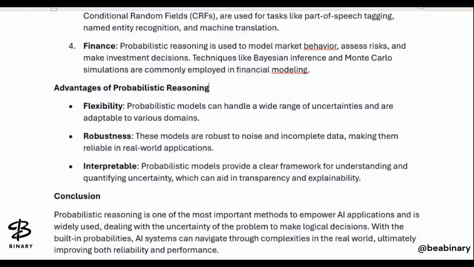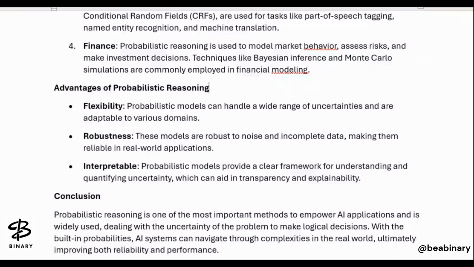Another advantage is robustness. These models are robust to noise and incomplete data, making them reliable in real-world applications. Then interpretability. Probabilistic models provide a clear framework for understanding and quantifying uncertainty, which can aid in transparency and explainability.